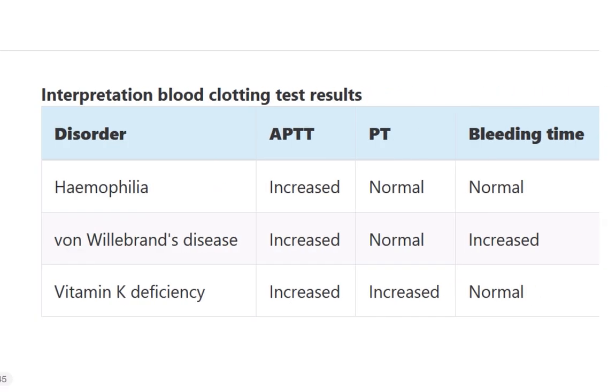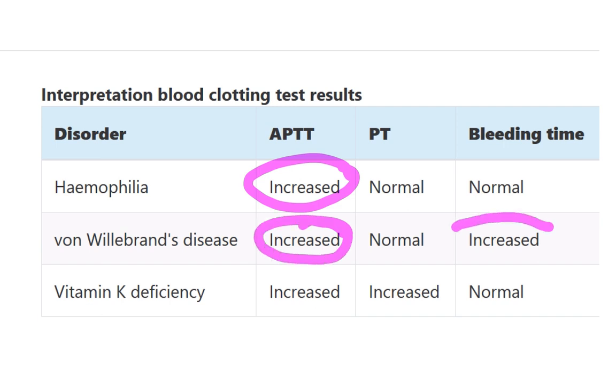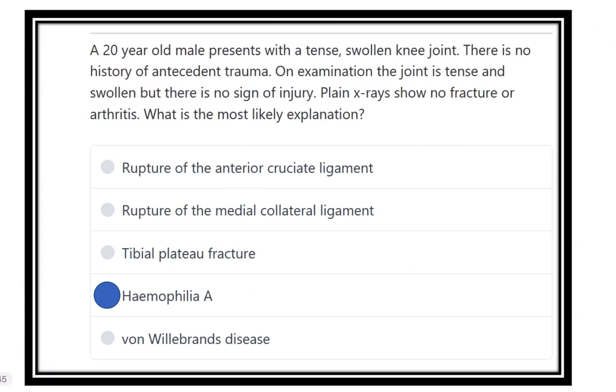And in case of hemophilia, APTT usually increases and other findings are normal. In case of von Willebrand disease, the APTT increases and bleeding time increases, but PT is normal. In case of vitamin K deficiency, APTT increases and PT increases.